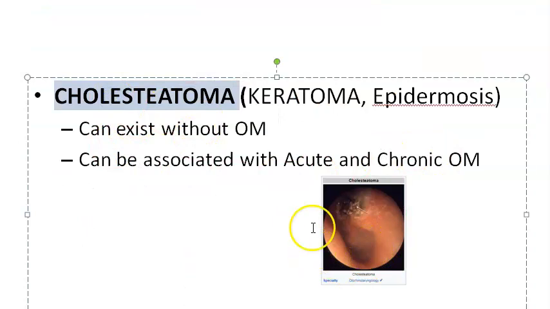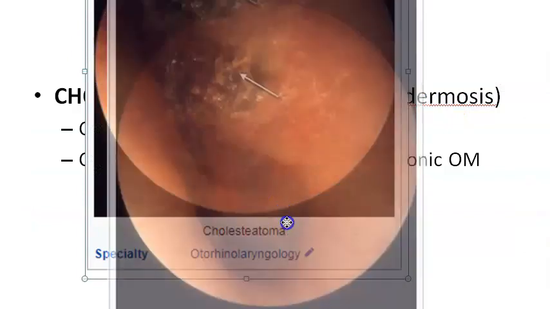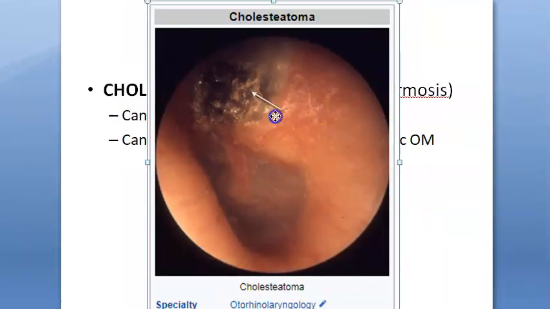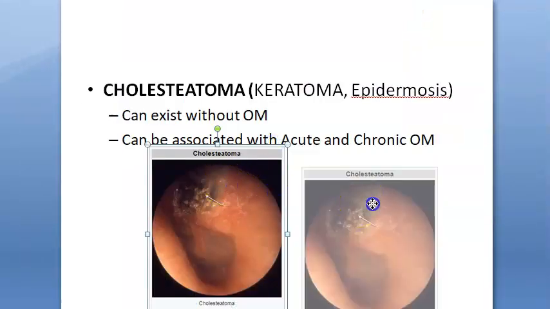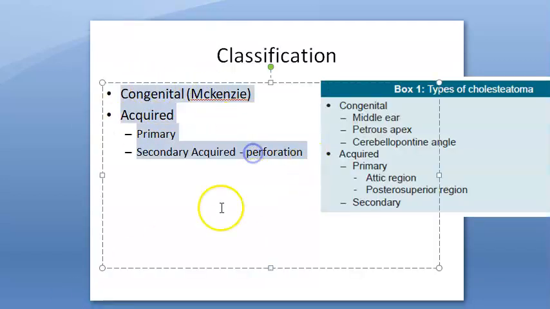You have cholesteatoma, that is also called as keratoma epidermosis of the ear. Basically, you can see here cholesteatoma is what? In the middle ear, you will be seeing squamous epithelium. Squamous epithelium should not be present. This can be either, here you can see the cholesteatoma. It can be either congenital or acquired. In acquired, it can be primary or secondary. Secondary means it will need perforation of the tympanic membrane through which it would have gone and grown there, right? So this is the classification of cholesteatoma.